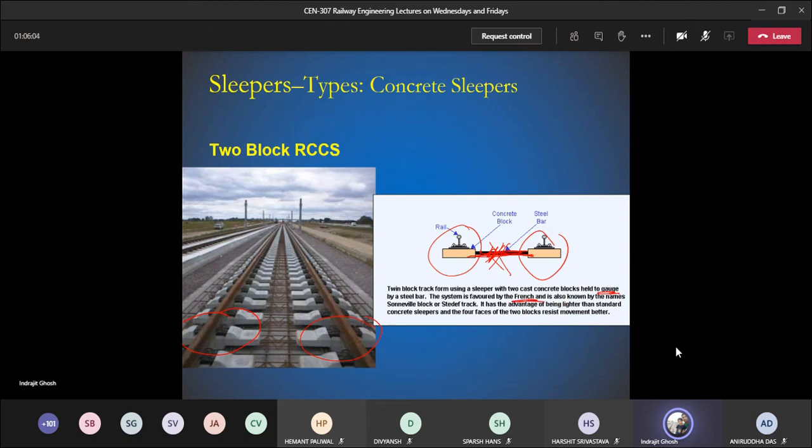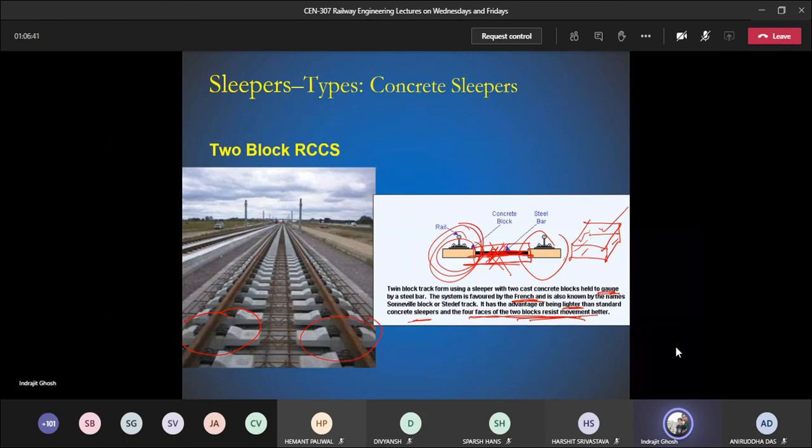The advantage is that it is lighter because in the middle there is no concrete, so obviously it will be lighter than a standard concrete sleeper. And they say the resistance is good. We have not used it in India, but you can see that for a particular block on each side you have 1, 2, 3, 4 surfaces. So here also you have 4 surfaces. So the 4 surfaces of the 2 blocks resist movement better.